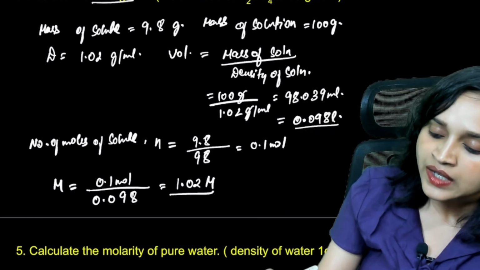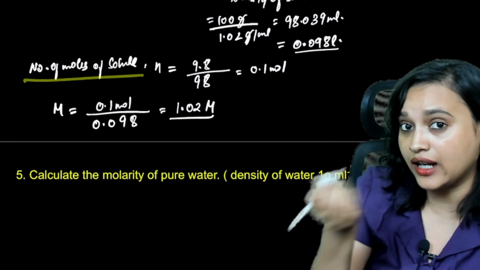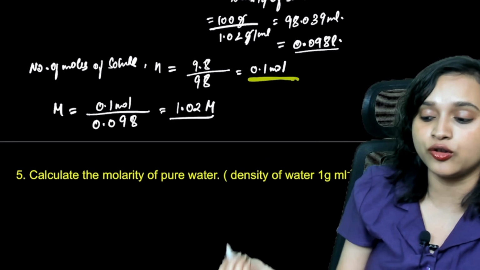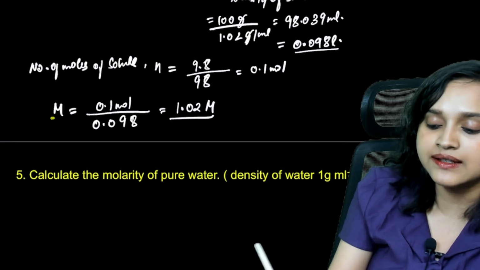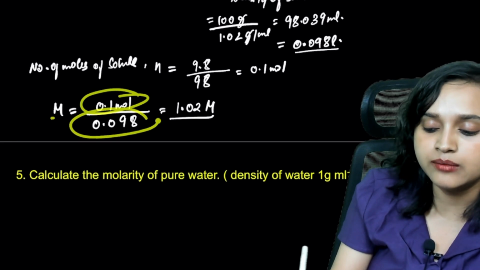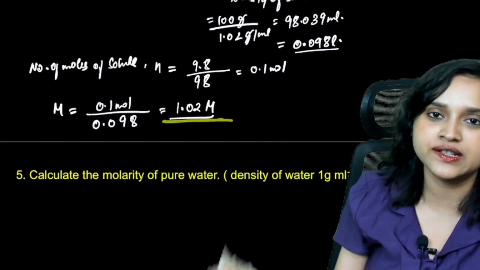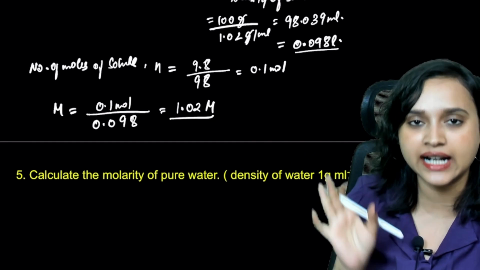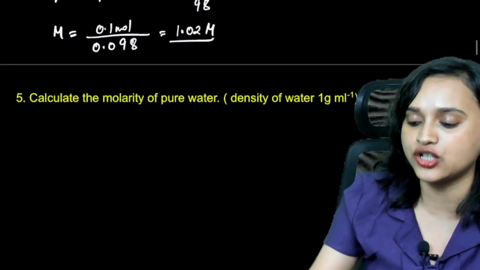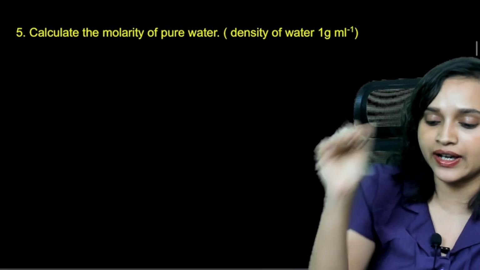All right. Now, number of moles I have already calculated. I showed it to you. That will be 0.1 mole. So, M is equal to 0.1 mole divided by the volume, that is 0.098. That will be equal to 1.08 molar, and that is the correct answer. Understood? Next question, guys. Question number 5.